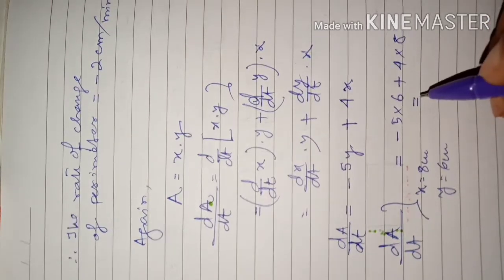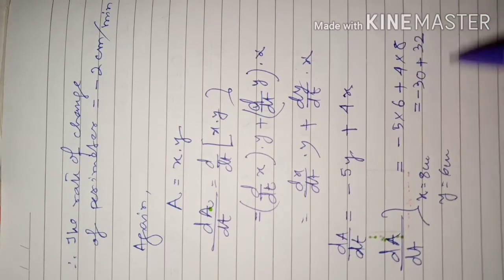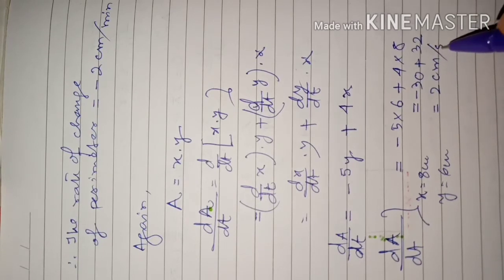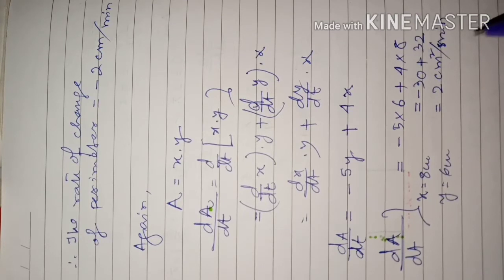Minus 5 into 6 is minus 30, plus 4 into 8, 32. That is equal to 2 centimeter square per minute, because it is in area.